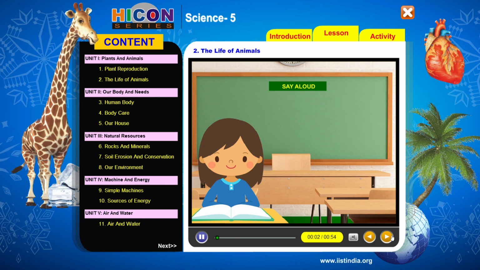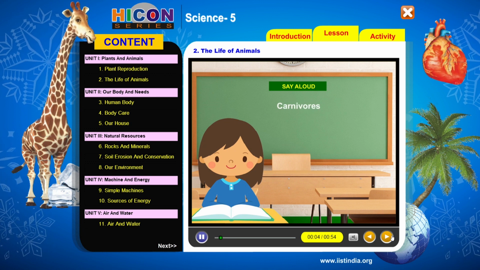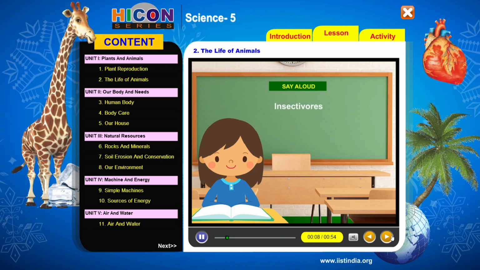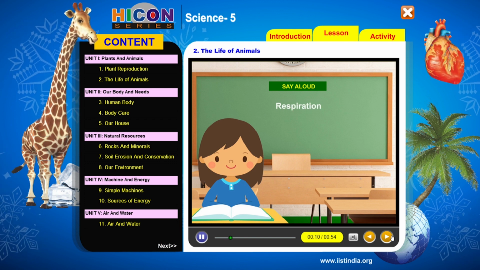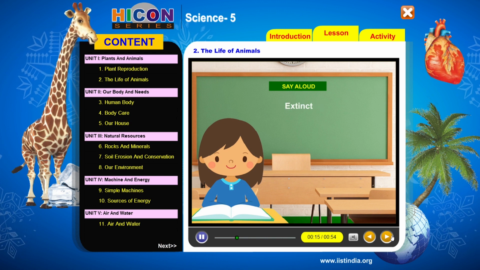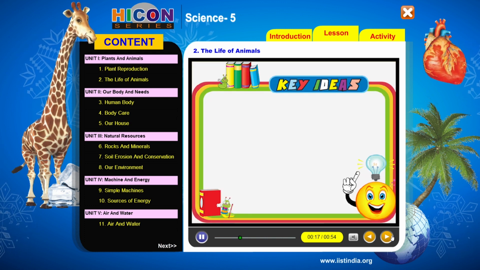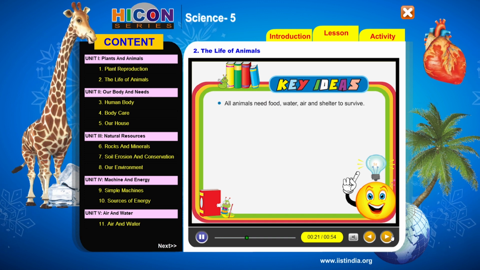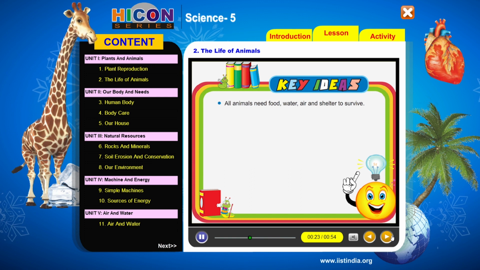Say aloud: survive, carnivorous, herbivorous, omnivorous, insectivorous, respiration, movement, endangered, extinct. Key ideas: all animals need food, water, air, and shelter to survive.